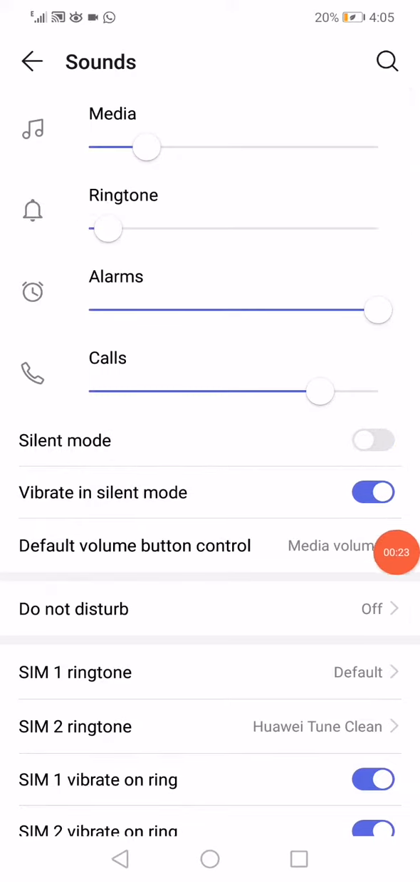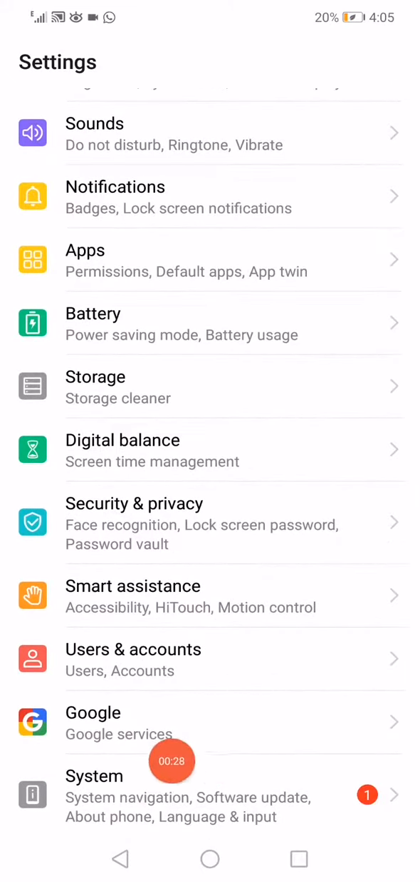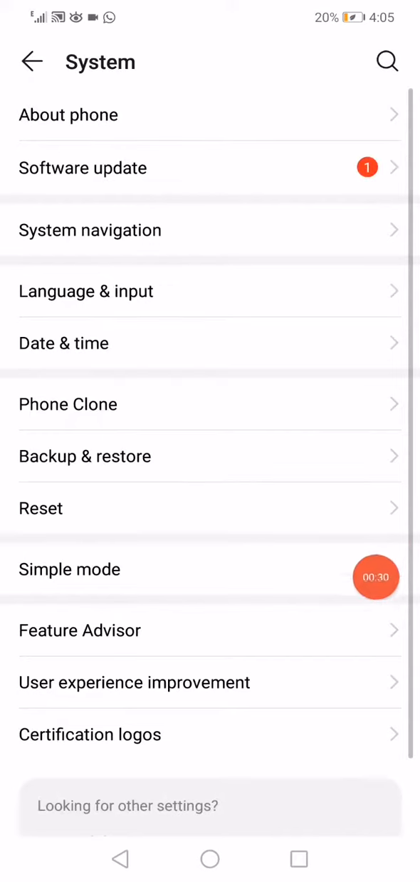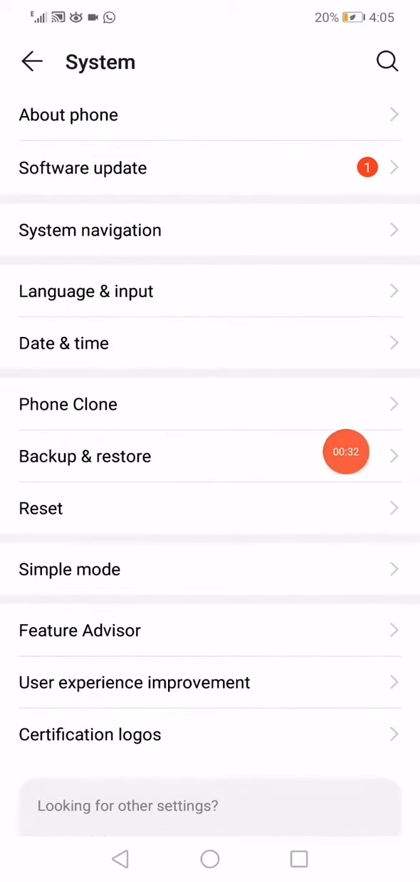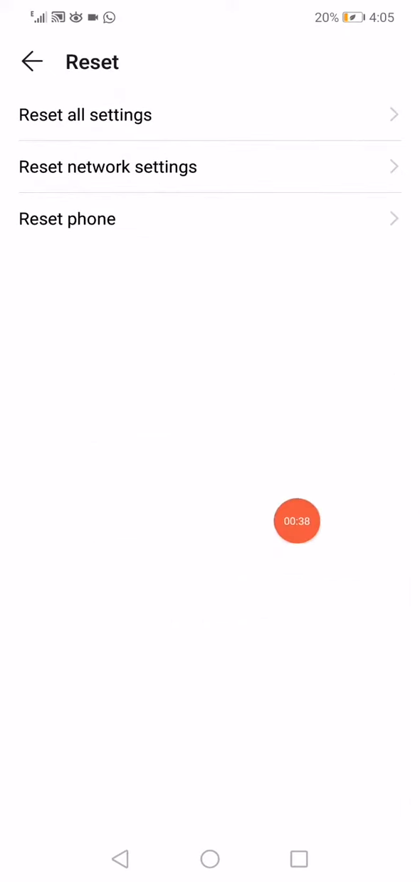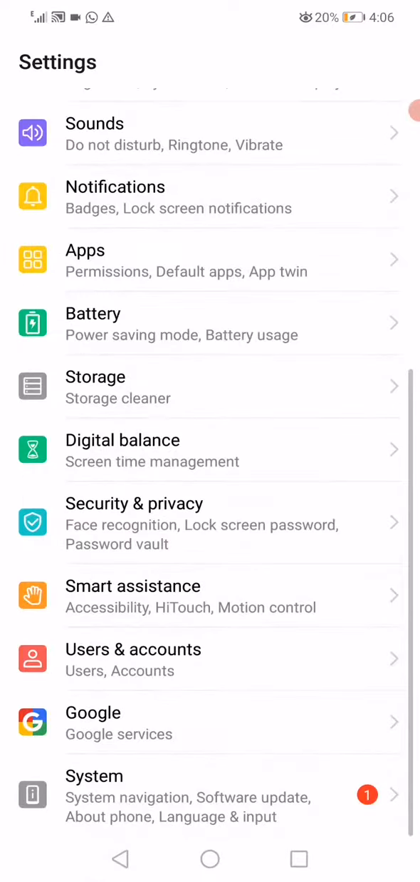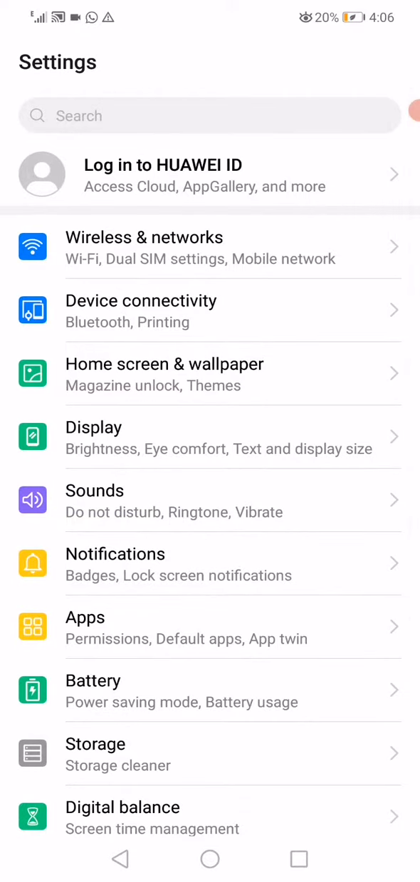And then all what you have to do is go back, scroll down and go to the system option down here and then go to the reset option. Click on reset and click on reset all settings on your phone, and after that the problem is gonna be fixed. And yeah, that's it for today's video. After you reset your phone, make sure to restart.